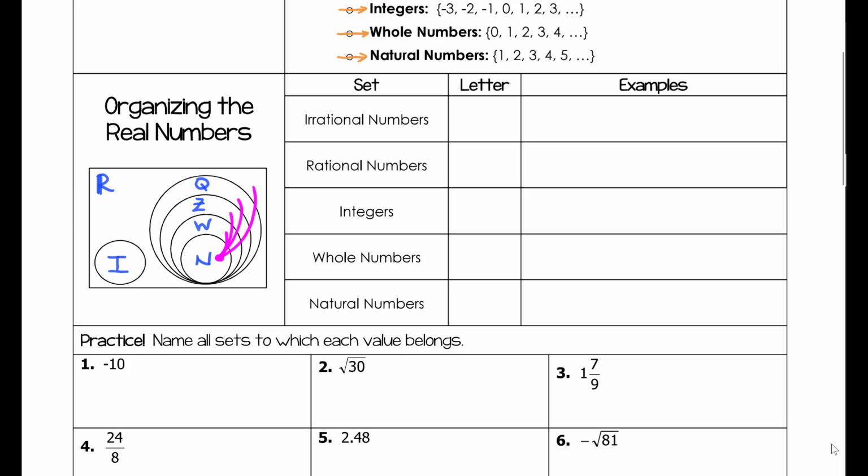So when we get down here into the natural numbers, those numbers are contained within all these other sets. If it's a whole number, then it's also an integer, and it's rational, and it's real. If we are looking at the integers, they are rational and real. And then when we look at the rational numbers, they are rational and real, and that's it. So it kind of breaks things down into like a tree almost, if you want to think about it that way. We have all these numbers that are contained within other sets.